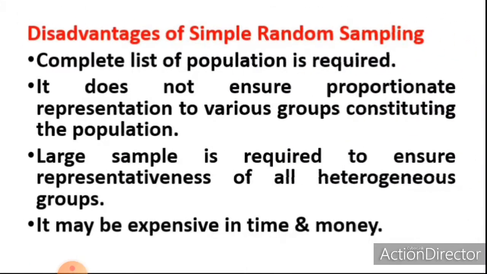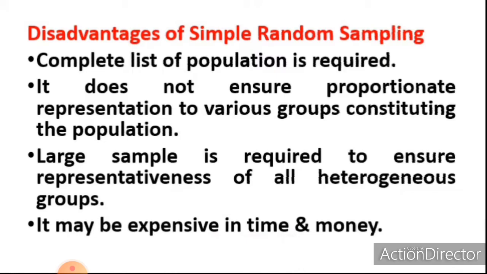Then the disadvantages of simple random sampling are, first, a complete list of the population is required to select a sample under simple random sampling. The next disadvantage is that it does not ensure proportionate representation of the various groups constituting the population. If the population consists of heterogeneous groups, it may not ensure proportionate representation.